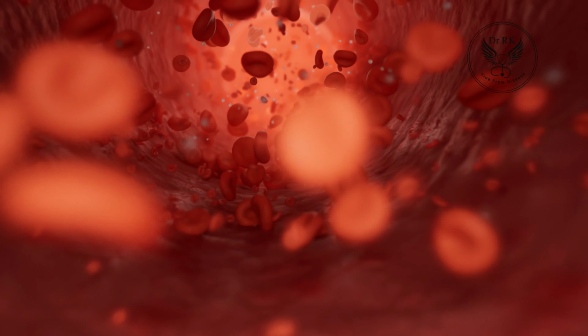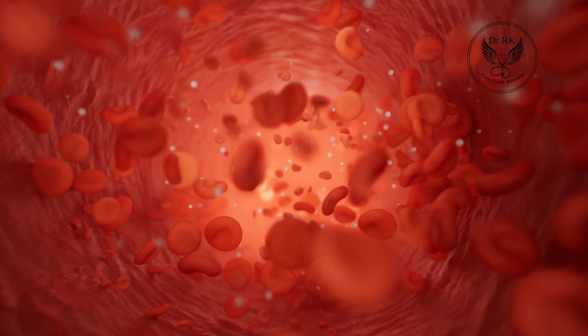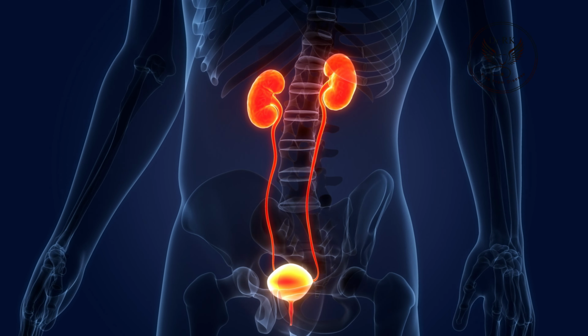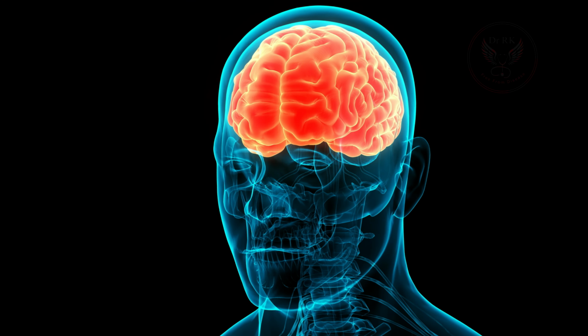It is purely acidic in nature, and this makes our blood more acidic. This acidic blood results in damage to different organs. Mainly our vital organs like the kidney, liver, as well as the brain get damaged because of this metabolic byproduct.